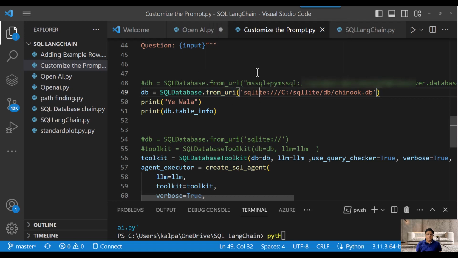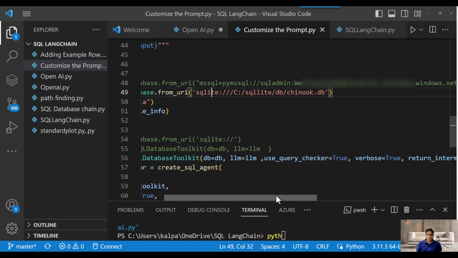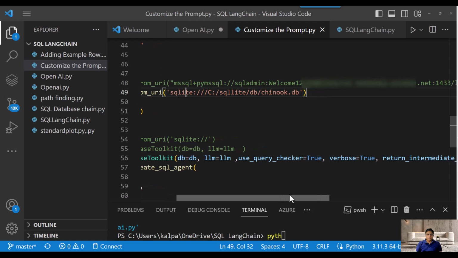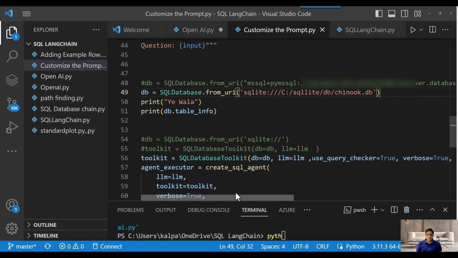You can experiment with this code using any of the three different databases, whatever you want. If you are good with SQLite, you can use this Chinook database. If you have worked on the AdventureWorks database on Azure SQL database, or Microsoft SQL Server deployed on the VM, then you can use these options. Any of these is your choice.